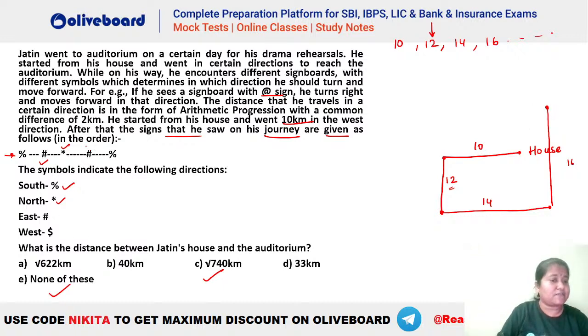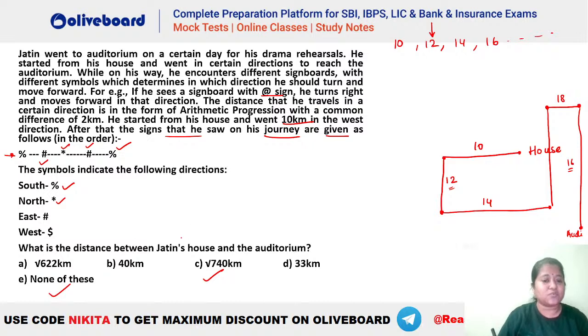Now finally, after that, hash again. So you can see he has to travel east from here. So this will be how much? This will be 18, right? So he travels 18 kilometers east. So this is your 18 here. Finally, we have a percentage. Percentage means what? South again. And this has to be 20 here, right? So if this is 16, then 20 will be going beyond it. That means this will be 20, right? And you can see this is what? This is the auditorium, है ना? Because he is reaching the auditorium here. I hope this is clear, everybody.